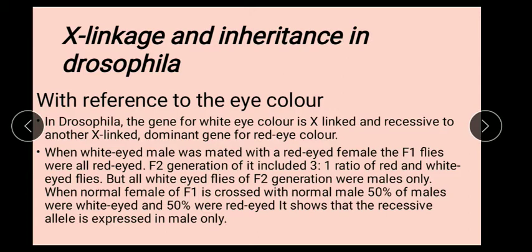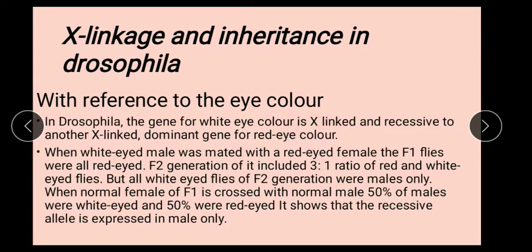Yes, this is about X-linked linkage. Now let me move on to an example for X-linked inheritance. I have taken Drosophila eye color here. In Drosophila, the eye color governing genes are localized on the X chromosome, hence are referred to as X-linked genes or X-linked inheritance.